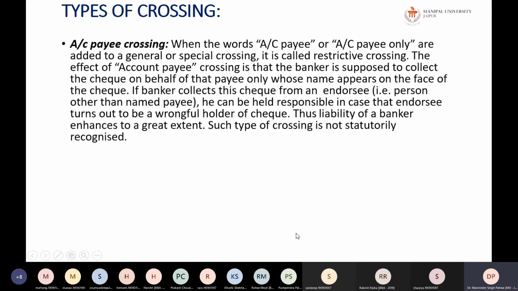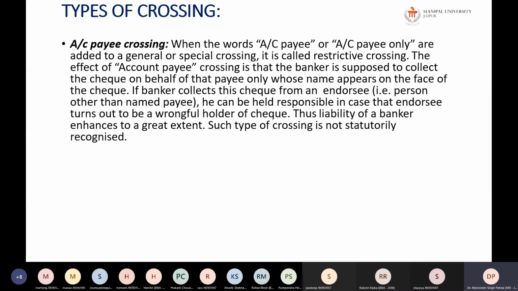Next is account payee crossing. When the words "account payee only" are added to the general or the special crossing, it is called restrictive crossing. The effect of the account payee crossing is that the banker is supposed to collect the check on behalf of the payee only, whose name appears on the face of the check. If the banker collects this check from an endorsee, that is a person other than the named payee, he can be held responsible in case the endorsee turns out to be a wrongful holder of the check. Thus the liability of the banker increases to a great extent.